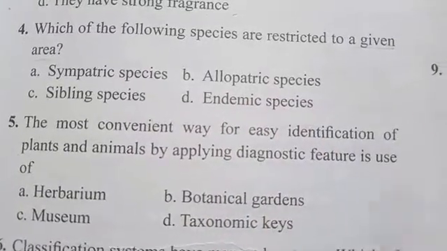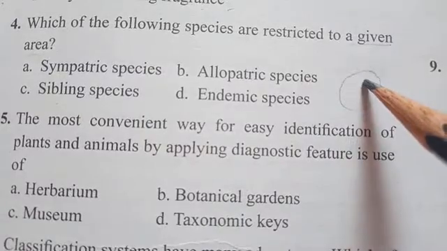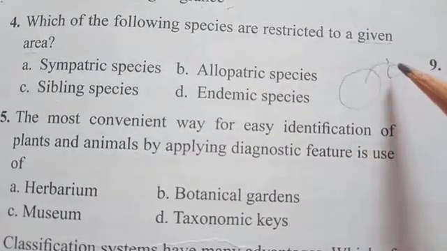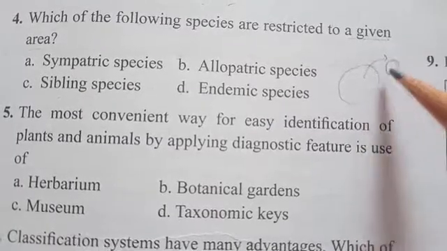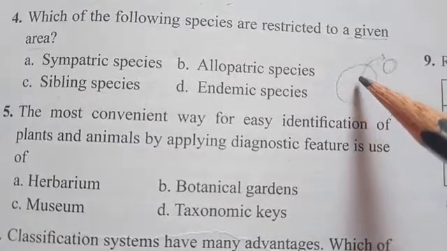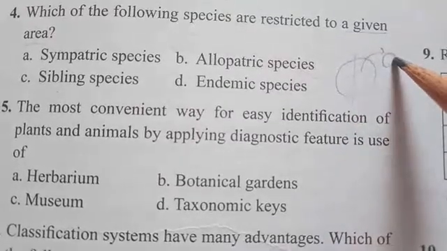Allopatric species means ancestors are there in a particular area, and species evolved from another group may show morphological differences, or due to a split of the geographical area they may become another type.